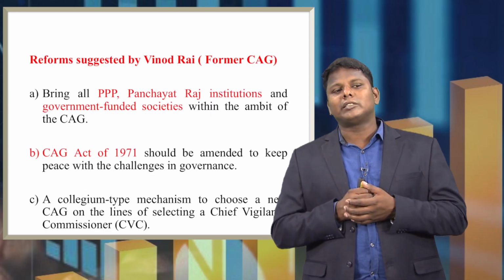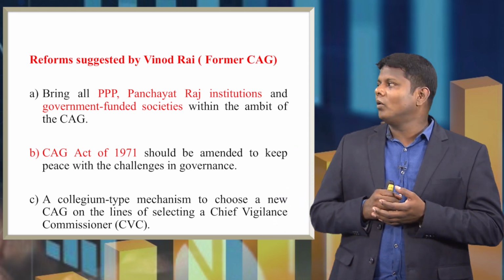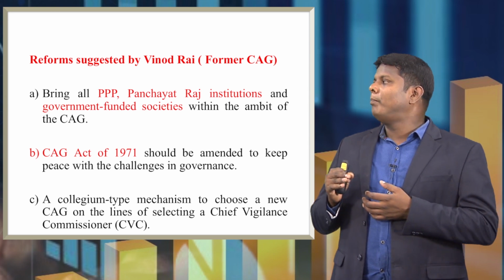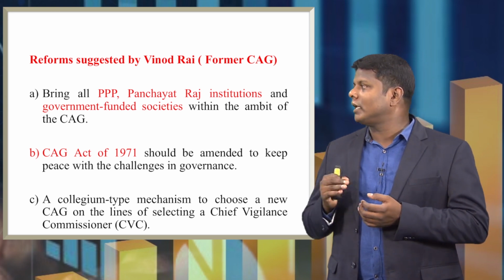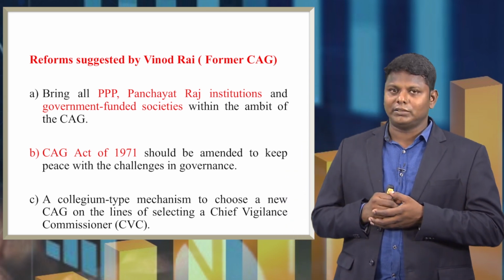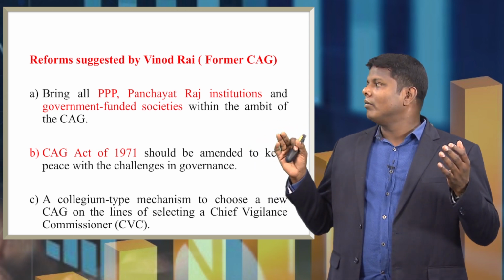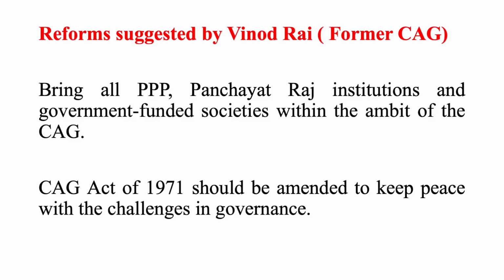Some reforms were suggested by Vinod Rai, the former CAG. Bring all public private partnerships, Panchayati Raj institutions and government funded societies within the ambit of the CAG. All the accounts of government funded societies have to be brought within the ambit of the CAG. The CAG Act of 1971 should be amended to keep pace with the challenges in governance. He has given this recommendation.